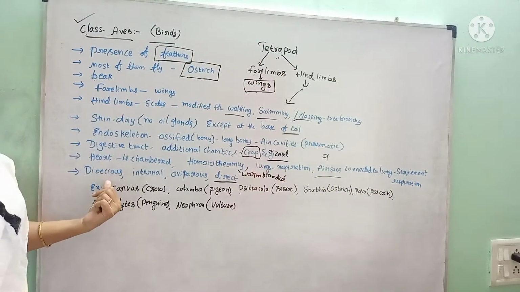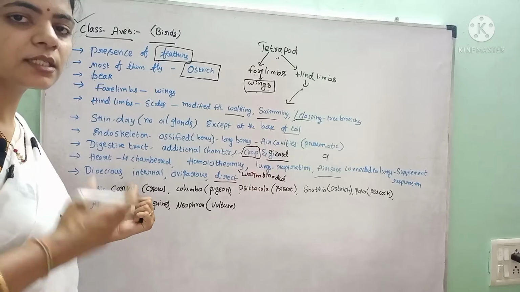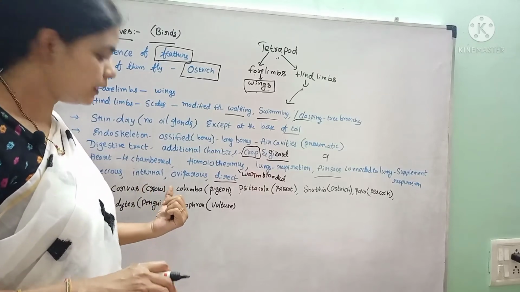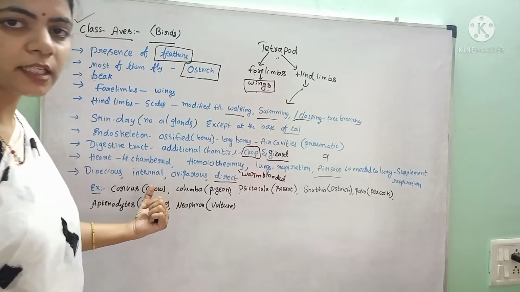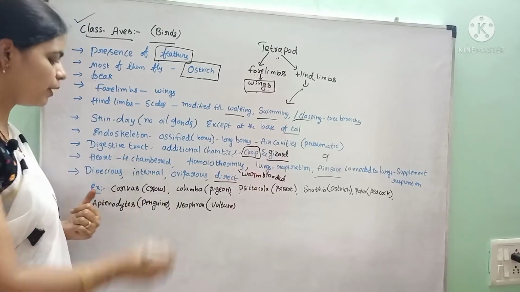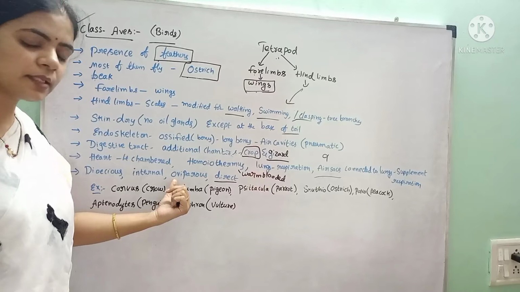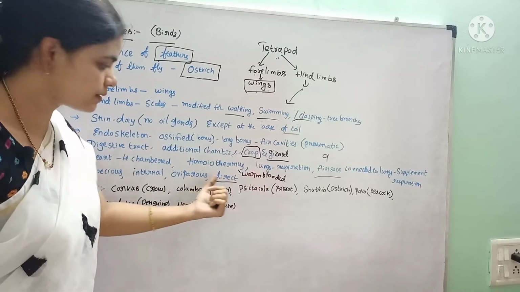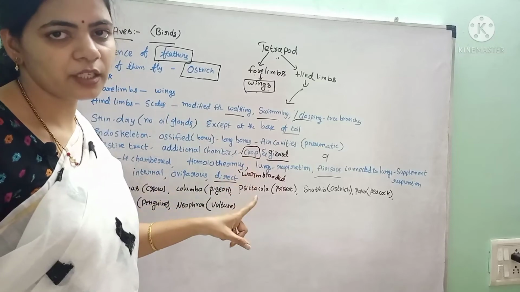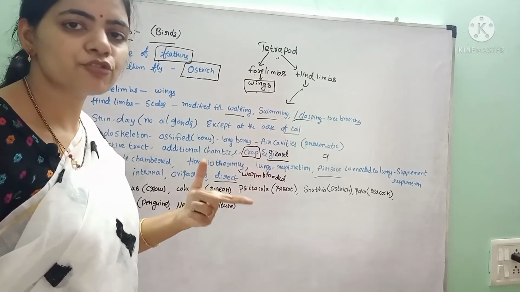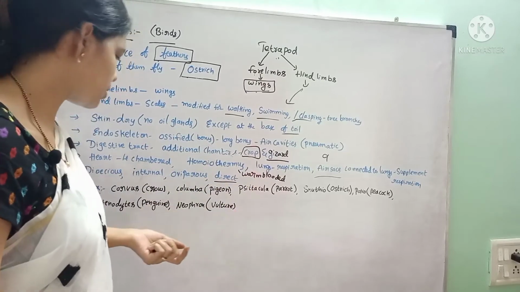And these are dioecious. Dioecious means male birds and female birds are separate, and fertilization is internal. That means fertilization takes place inside the body of the female, and these are oviparous, they lay eggs. And the development is direct, that is, there is no larval stage; the egg hatches into the bird. There is no larval stage.